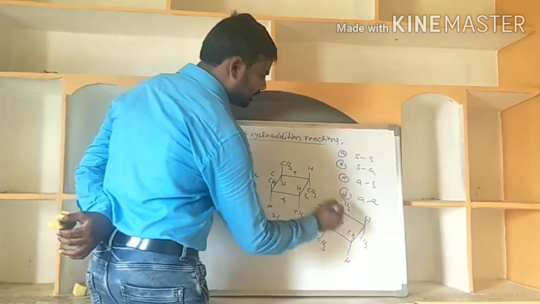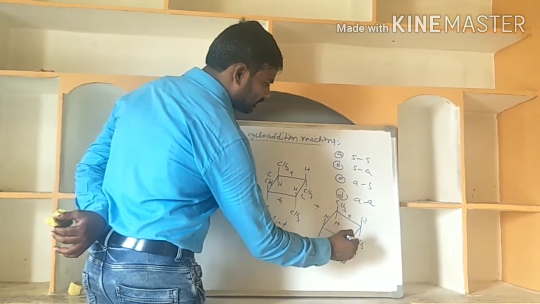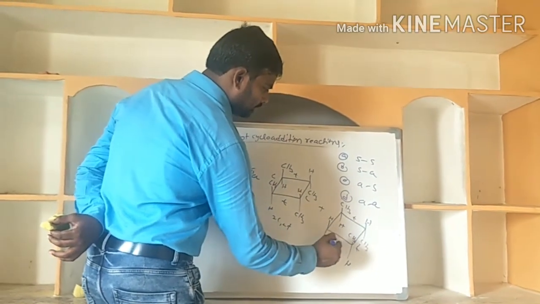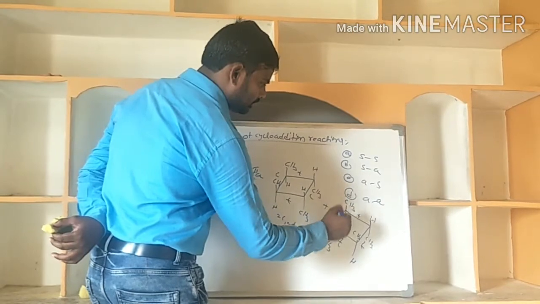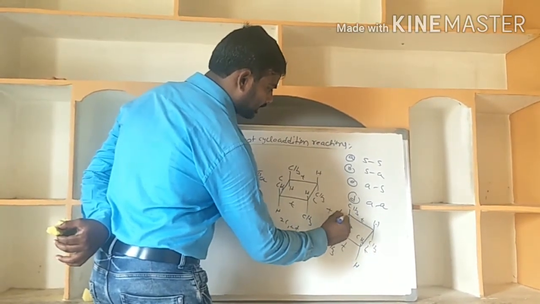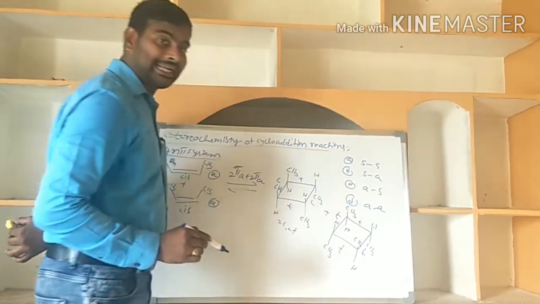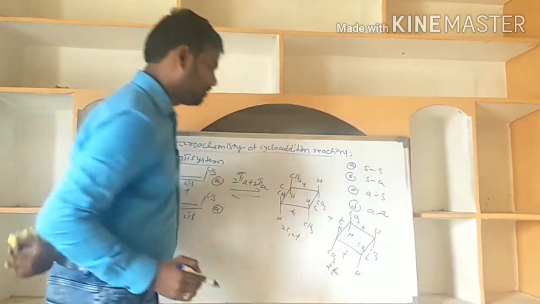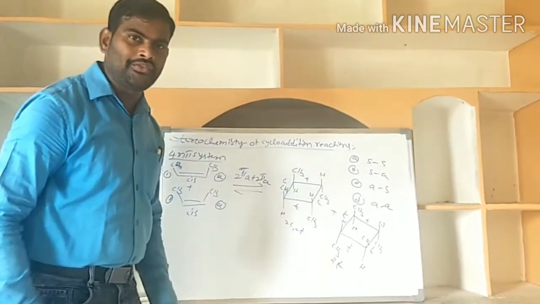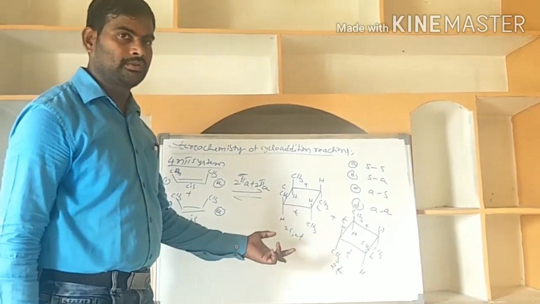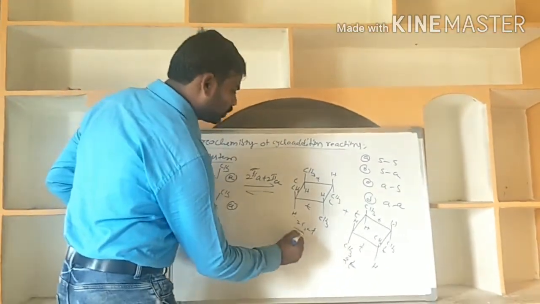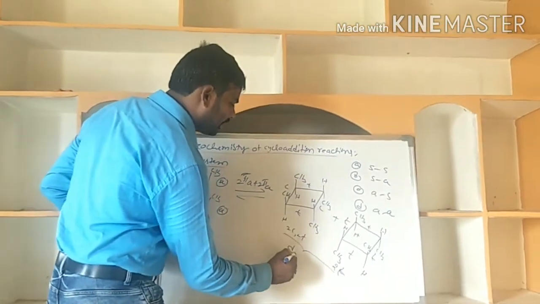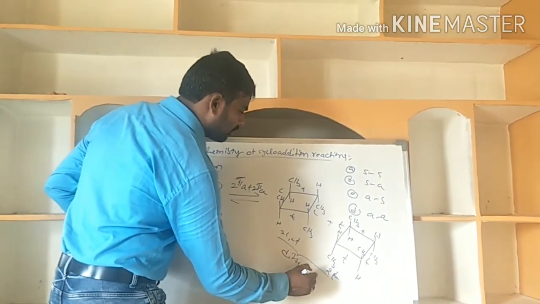But in this case, trans, and here trans: all are trans, four trans. Are these two products the same or different? Different products. That's why two different products are forming.